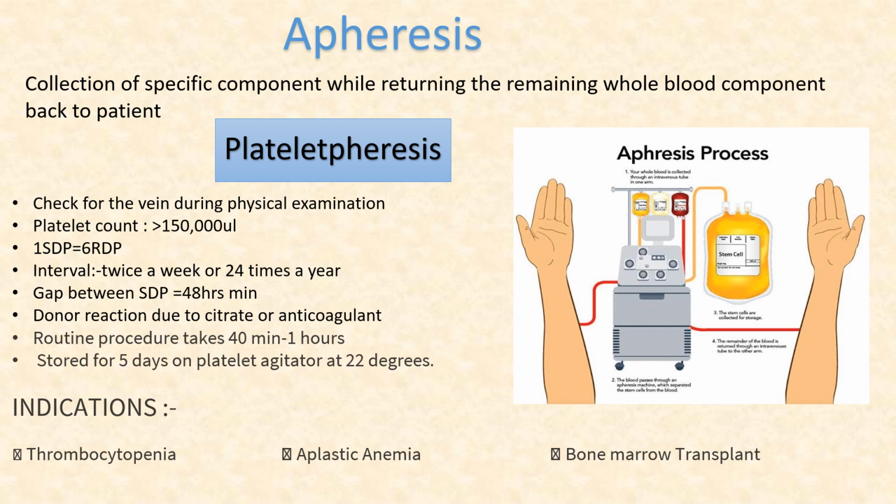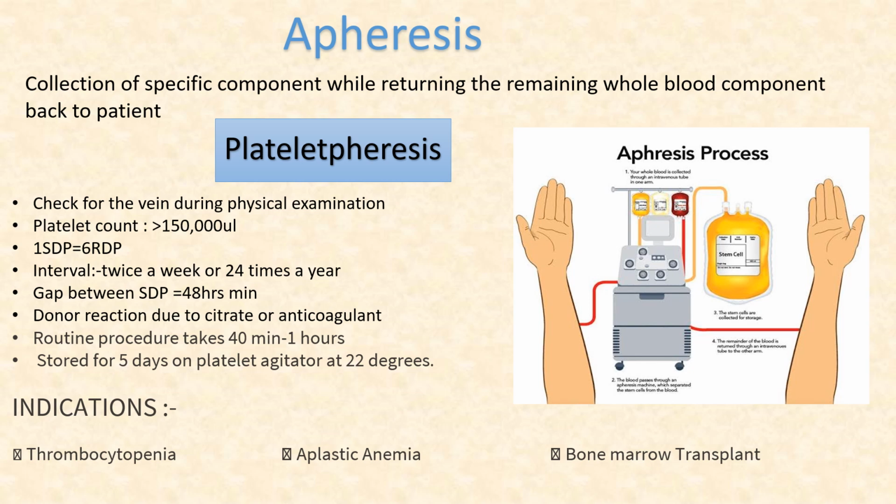to 6 RDPs, and the interval is twice per week or 24 times a year, and there should be a gap of 48 hours between the donations. There should be a gap of 48 hours between the SDP donations. Donor reaction can also occur. It's because of the citrate or the anticoagulant. Routine procedure takes 40 minutes to 1 hour.